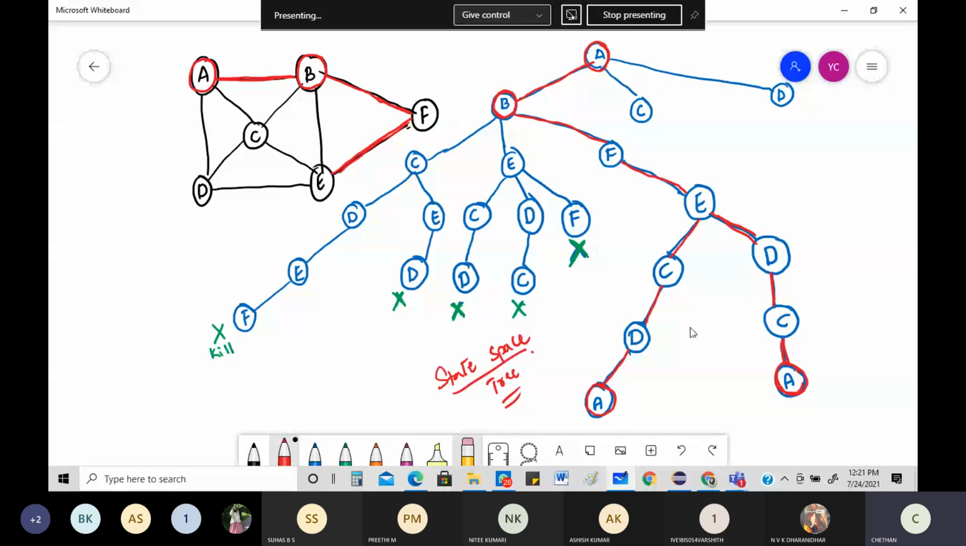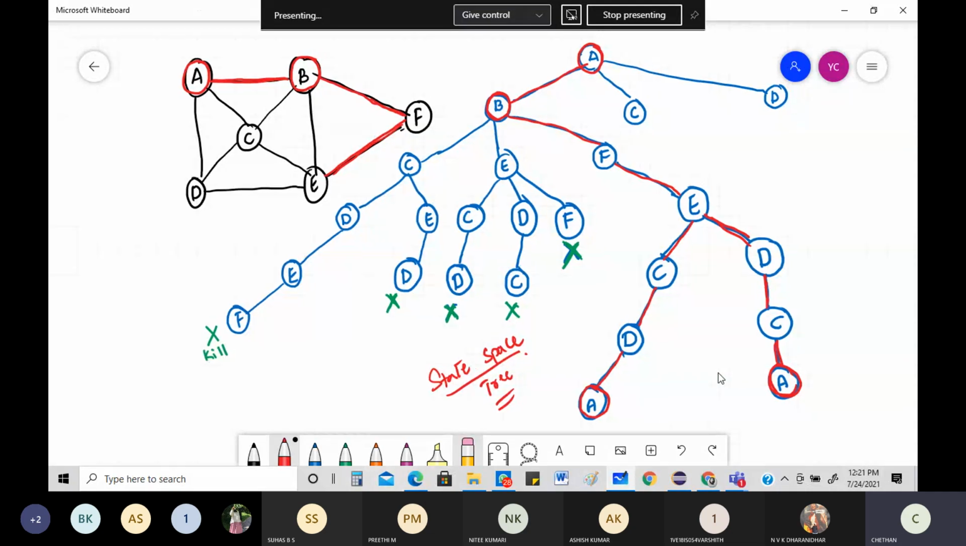Now, what is the logic we used? We used to check the next node, the next vertex, and check whether that particular vertex is still not visited. Using this logic, can I go and write the program? Yes, easily I can do that. What is the program that's been written?